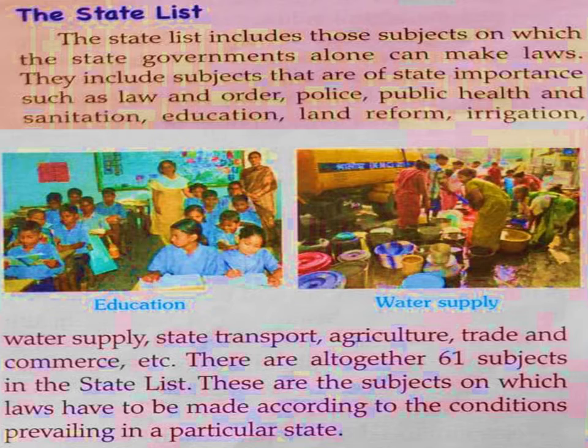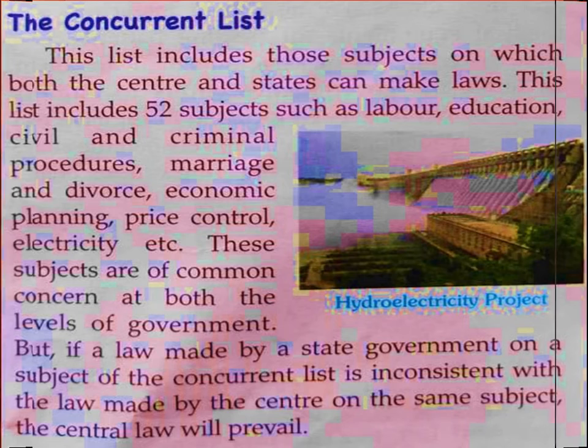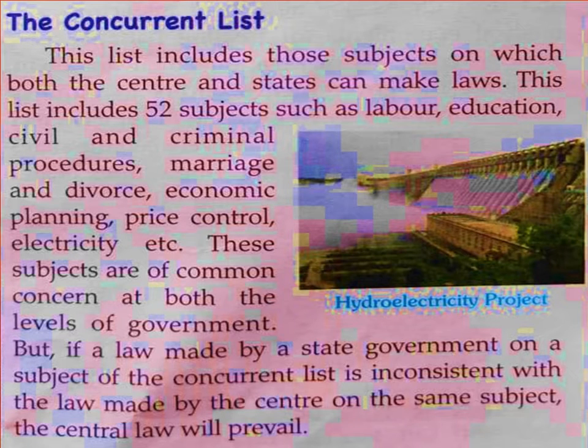Now these are the subjects on which laws have to be made according to the conditions prevailing in a particular state. Then we have the concurrent list. Now this list includes those subjects on which both the center and the states can make laws.